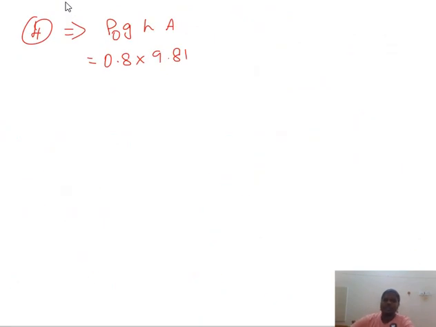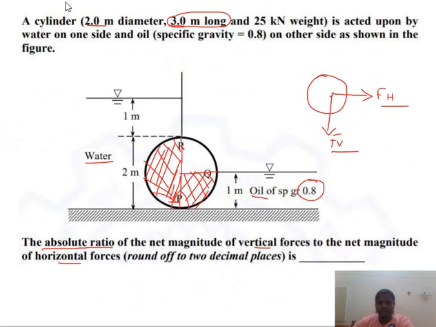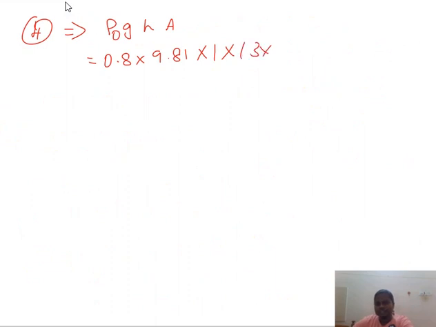So the value of h is 1 meter, and the area. Look, the height of the immersed portion is 1 meter, but on the other side the height of the liquid is 3 meter. So 3 into 1 is the area here. So when we calculate this, we get the answer as 11.77 kilonewton.